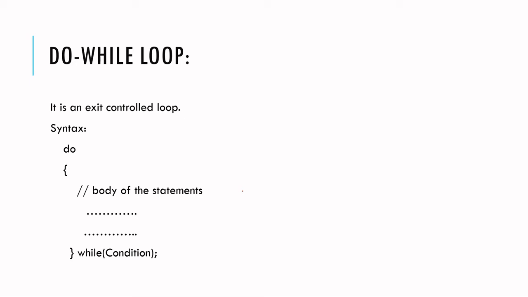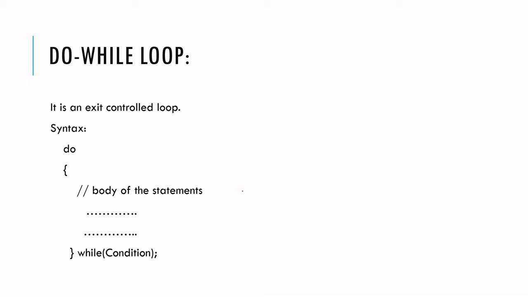Whether it is a for loop or a while loop, you will not make use of the semicolon after the closing parenthesis. In the for loop, you will make use of the semicolon just to split the terms. For example, in order to split the initialization term, the condition and the increment or decrement operator, you will make use of the semicolon. But you won't put a semicolon as in for I is equal to 0; I less than or equal to 5; I plus plus, closing parenthesis, and then you won't put a semicolon there.